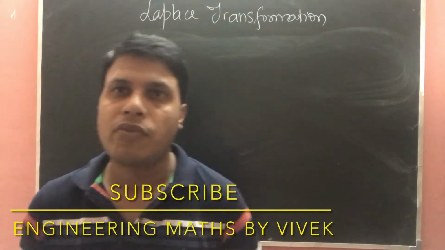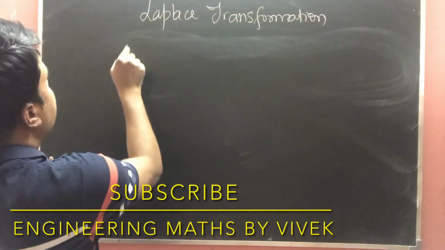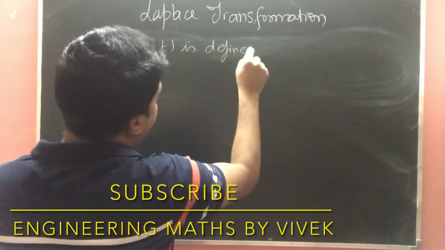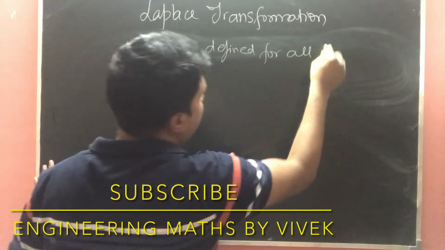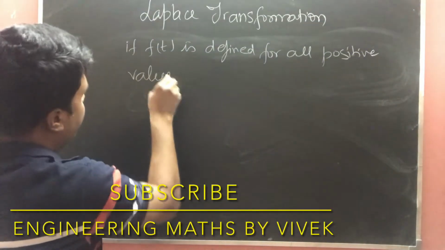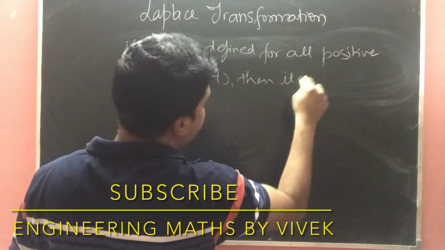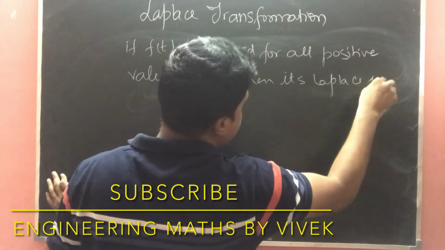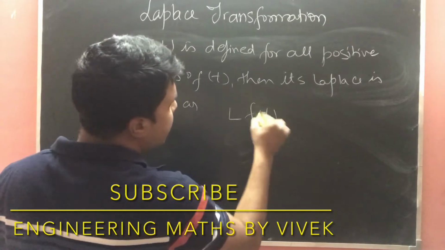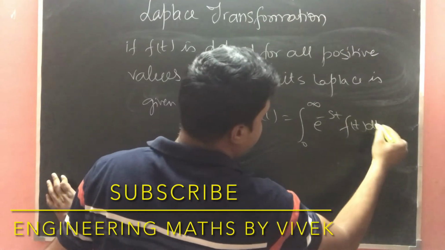So what is the definition of Laplace transformation? According to the definition, if f(t) is defined for all positive values of t, then its Laplace is given as the integral from 0 to infinity of e power minus st f(t) dt.